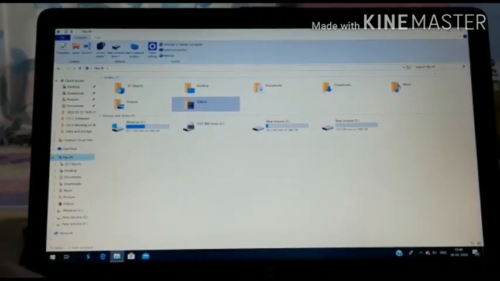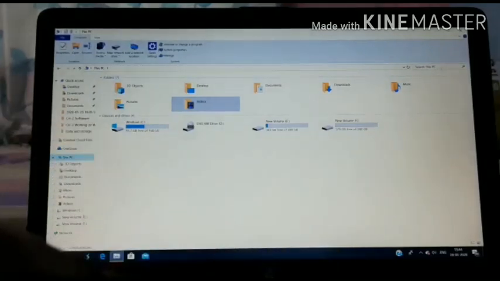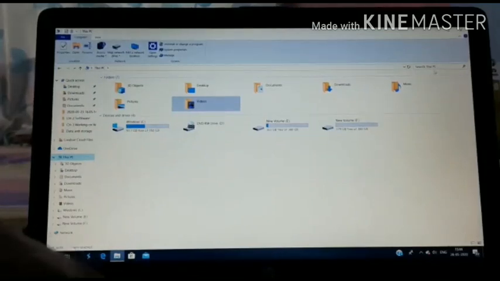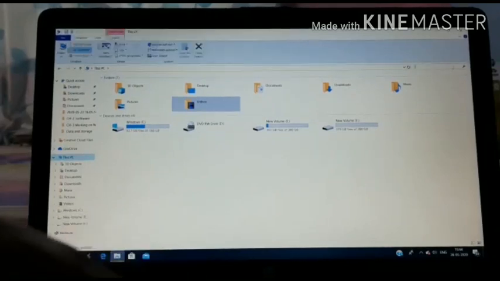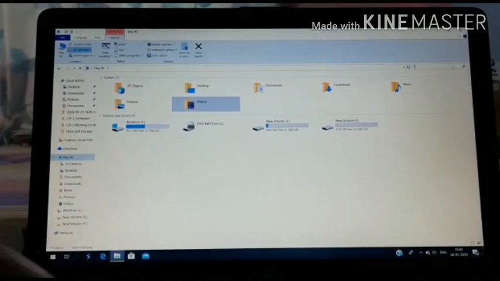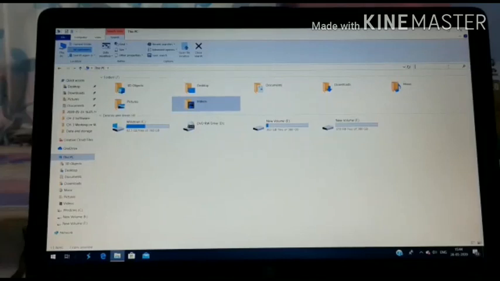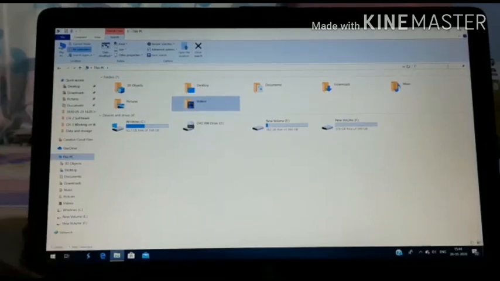Go for the search in This PC, which is present in the right corner. Here you will get the search option, and now you want to find the file names that start with C. So I write one letter, C, over here.